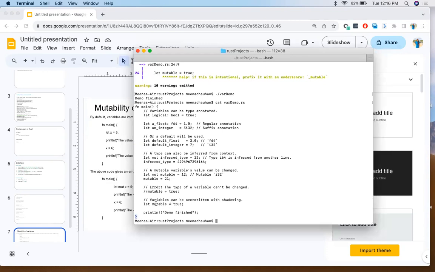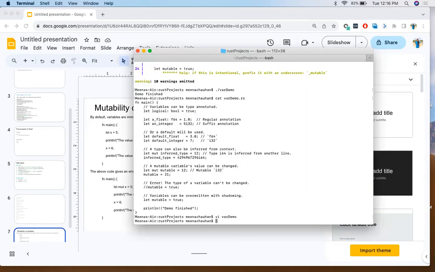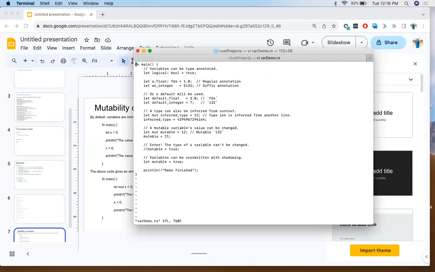Now let me edit it and let me give an error. Let's see how the error looks like, okay? Oops. I did not give, because that's an executable, right? So I have to modify the source file. Sorry about that.